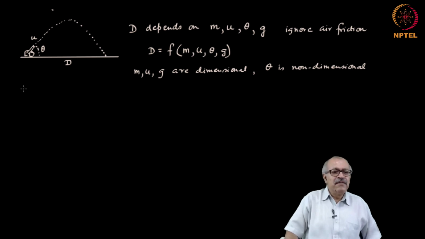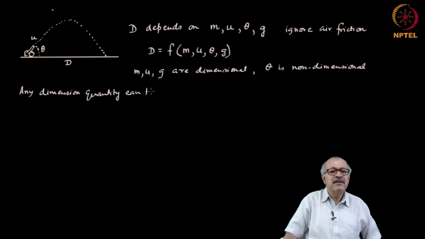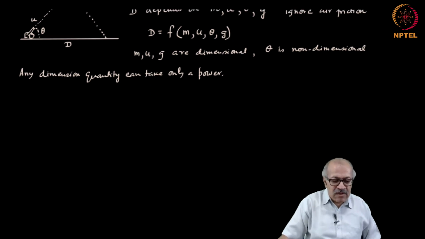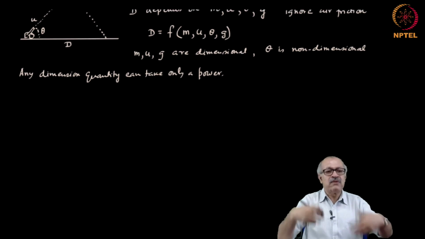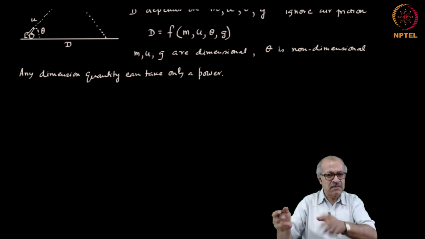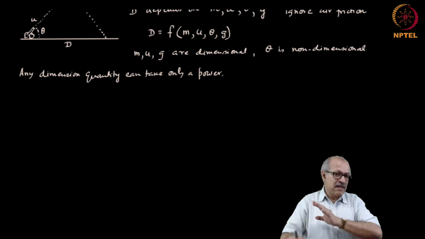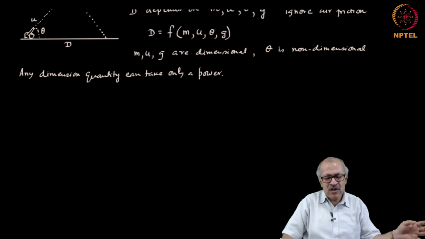So, any dimensional quantity can take only a power. A power means m to the power something, u to the power something, g to the power something, these are possible, but sine, cos, log, e to the power x, exponential, all these are not possible.